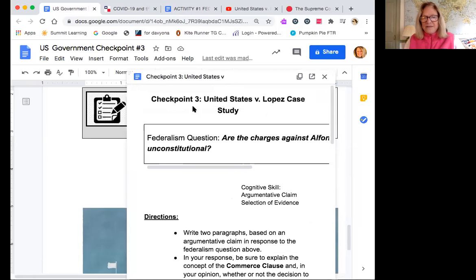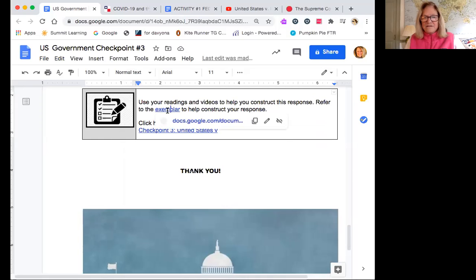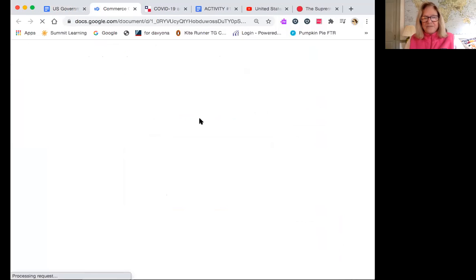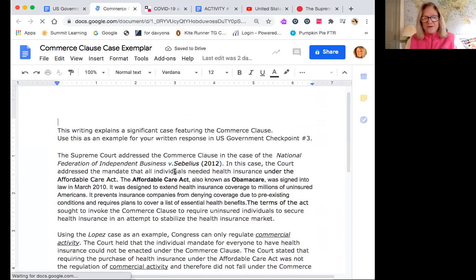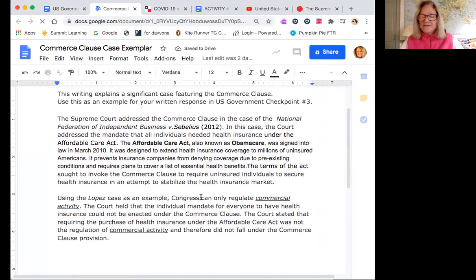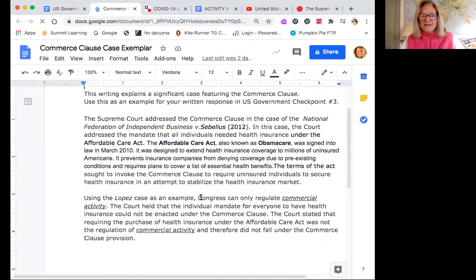Okay? Now I put an exemplar in here also so that you have something to look at to help you formulate your response. So here's your exemplar. Now this does not address the question of Lopez versus the US. This addresses a different Supreme Court case, but this is an example of how you should format your response, and you're going to cite certain elements of your other readings and your videos, and we'll work together on this.